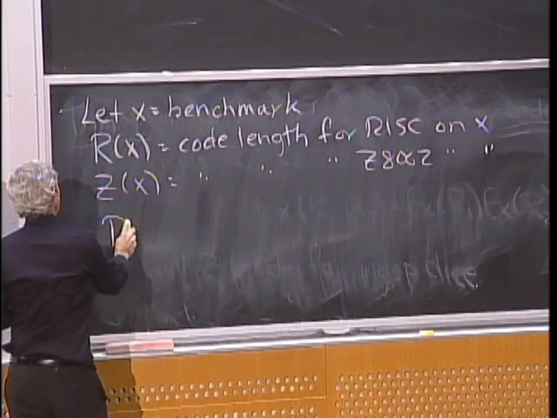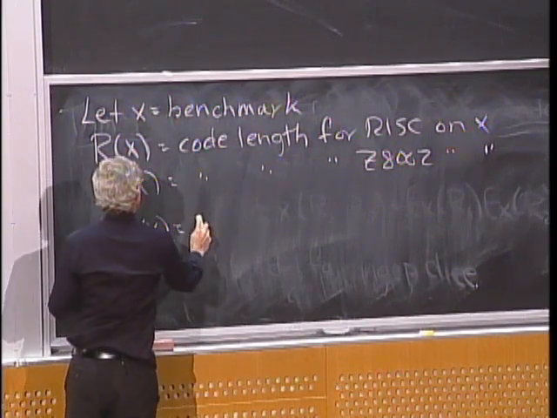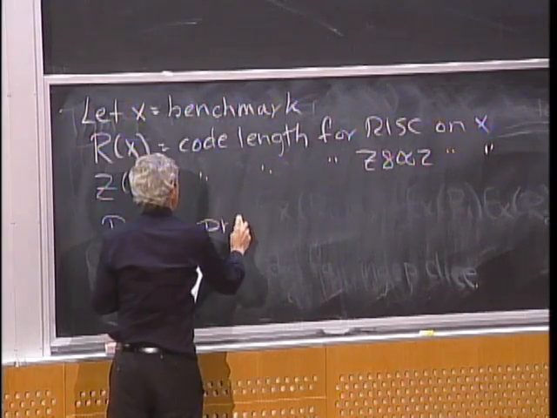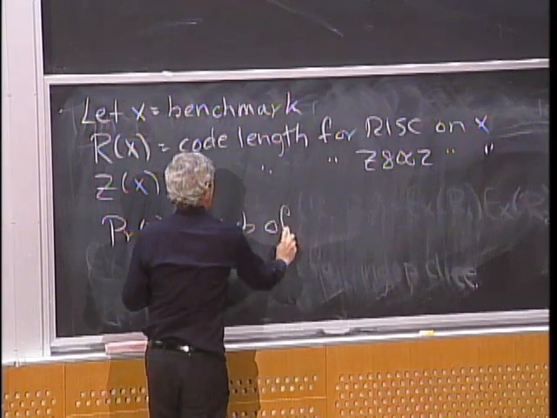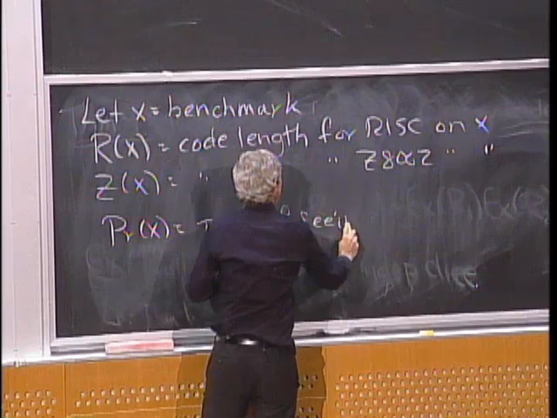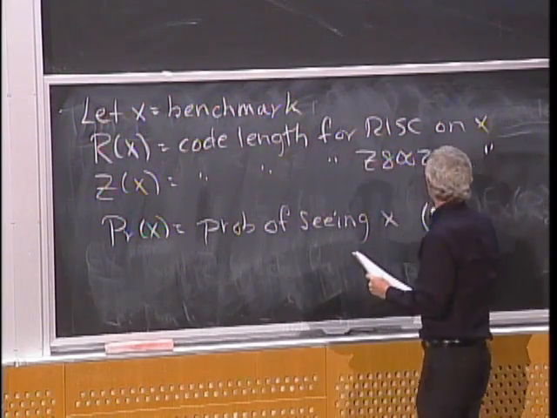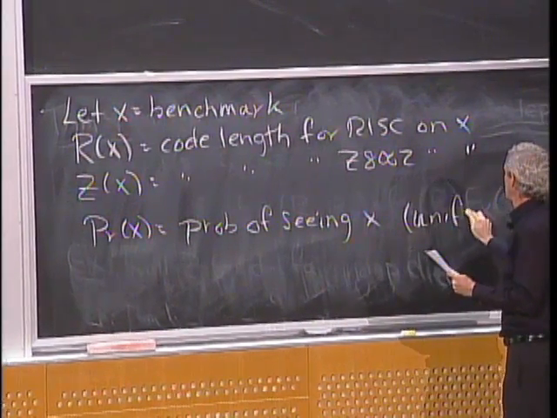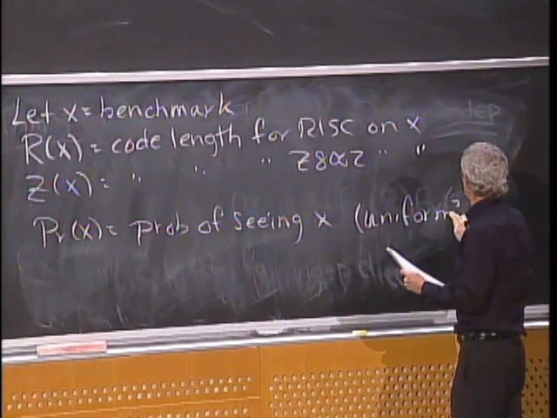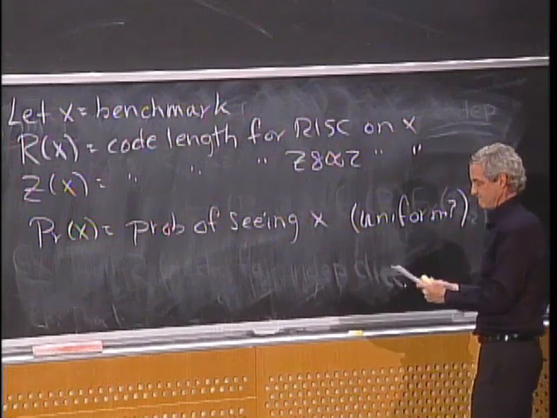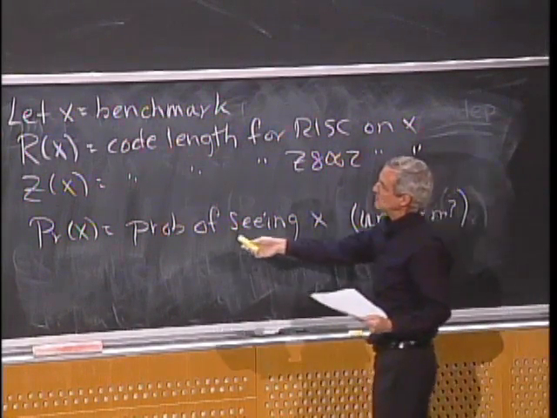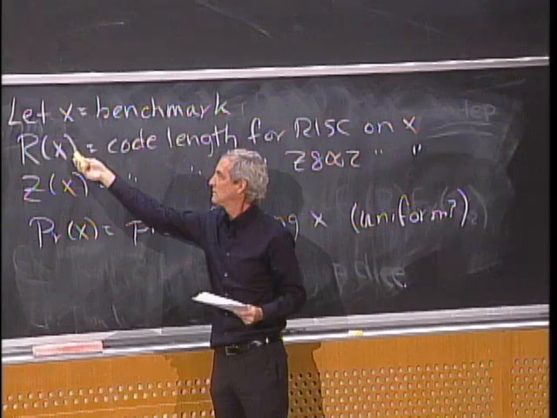Then we'll define a probability of seeing x. Typically, you might assume that it's uniform. We need this distribution to be able to define an expected value for R and for Z.